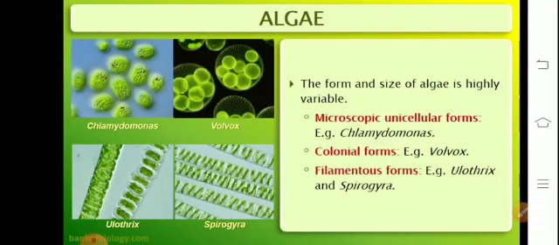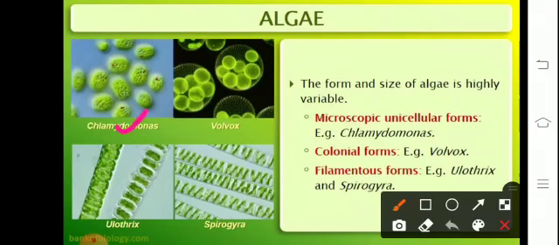Talking about their habit, the body of algae is basically thalloid. That is, they are not differentiated into roots, stems, and leaves, and the body organization shows a high level of variability. They are microscopic unicellular forms like Chlamydomonas; colonial forms, that means they live in colonies, like Volvox; filamentous forms like Ulothrix and Spirogyra; and also massive plant bodies like kelps.